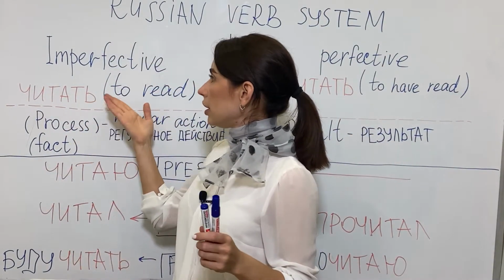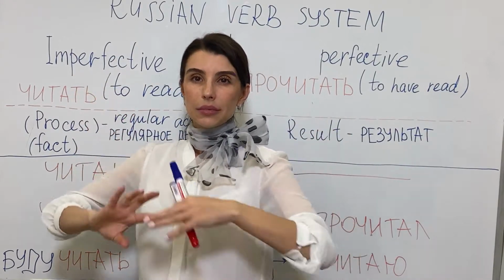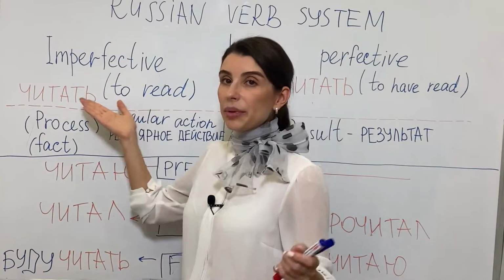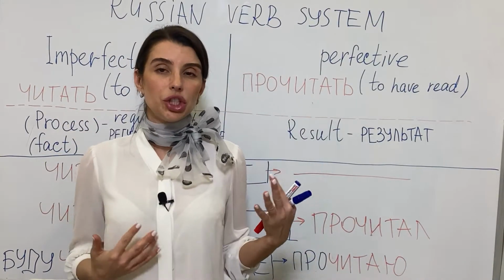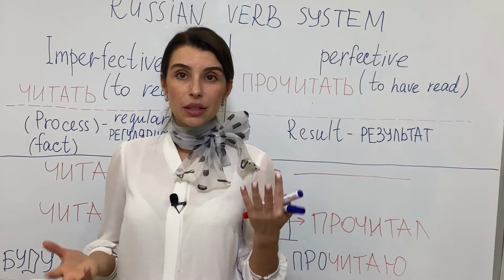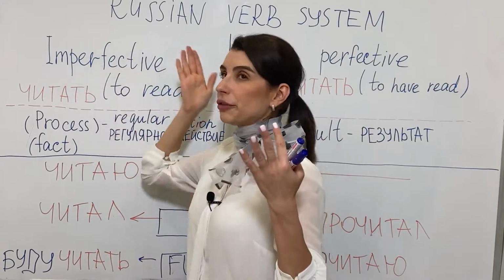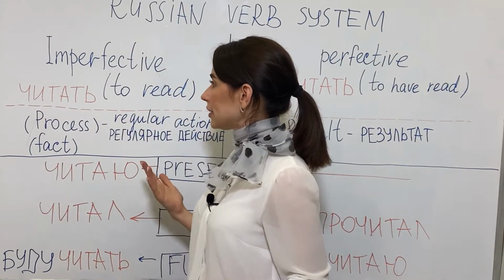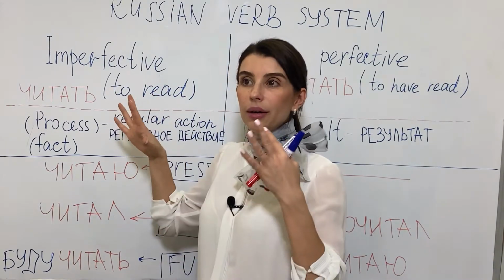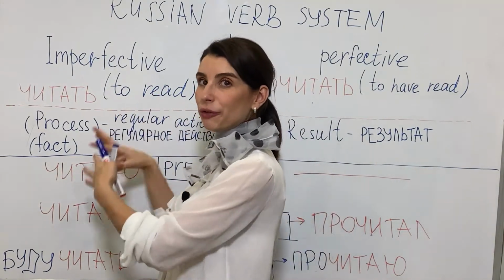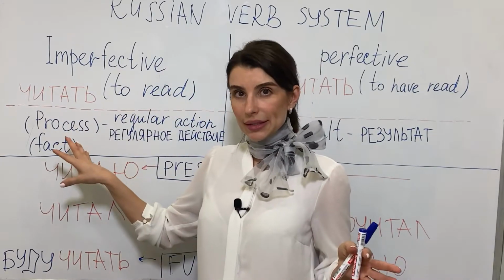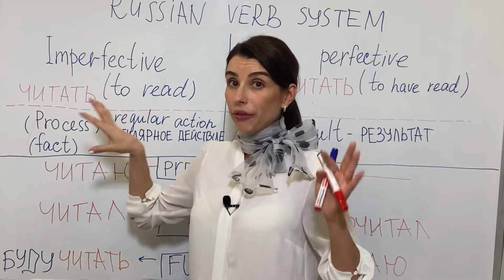So let's take an example. For example, the verb читать. Читать means to read. Читать is imperfective. Let's look here and understand how we're using it in imperfective. So it's a process, let's say, and it's a fact.